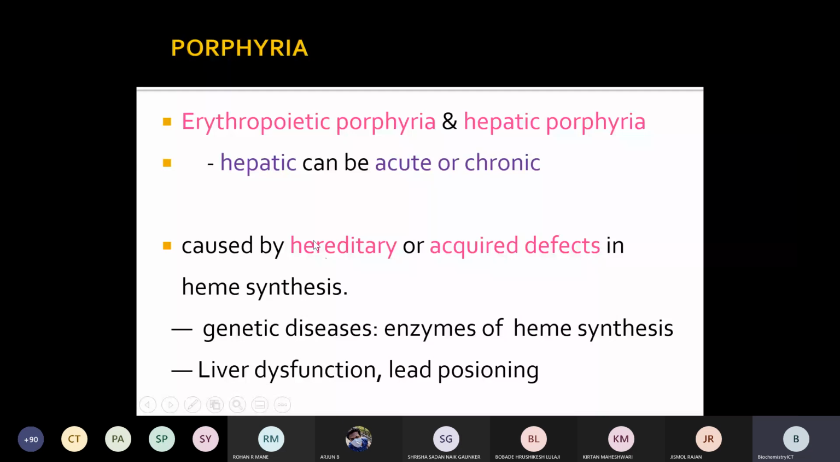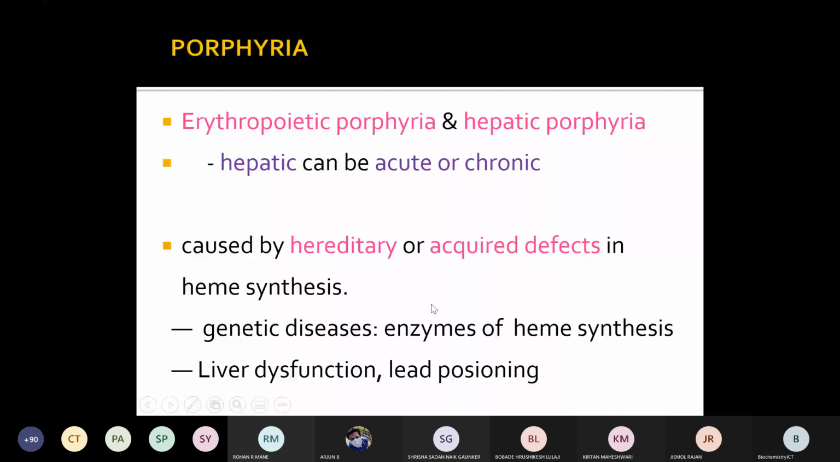The genetic defect is mainly due to the enzymes which are involved in heme synthesis, and other causes such as liver dysfunction and lead poisoning will also affect heme synthesis. That means it will affect the enzymes which are involved in heme synthesis, right? So this is the major defect.